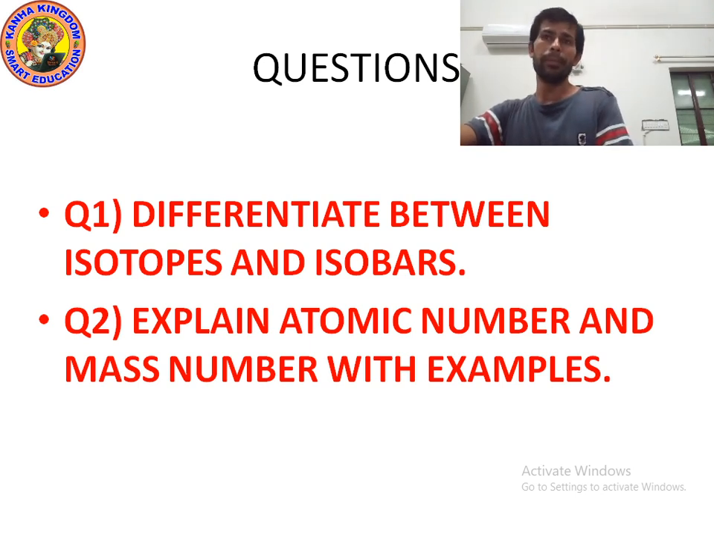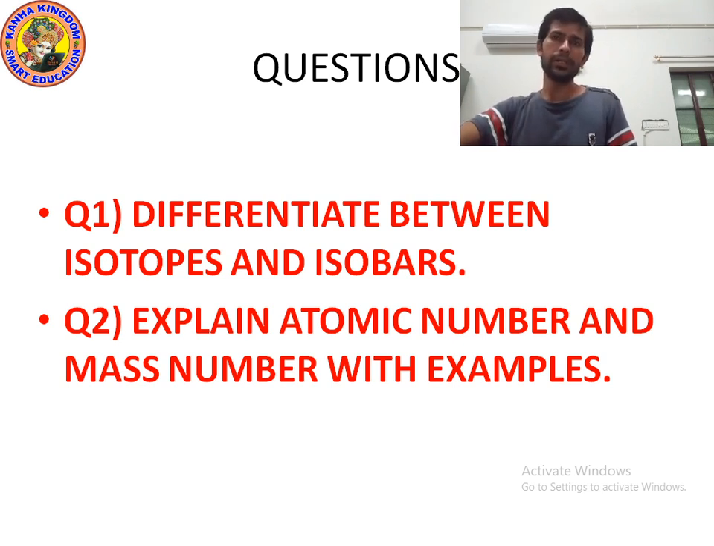Remember kids, isotope has different mass number but isobar has the same mass number. And isotope has the same atomic number but isobar has different atomic number. Again, isotope has different mass number, isobar has the same mass number. Isotope has the same atomic number, isobar has different atomic number.